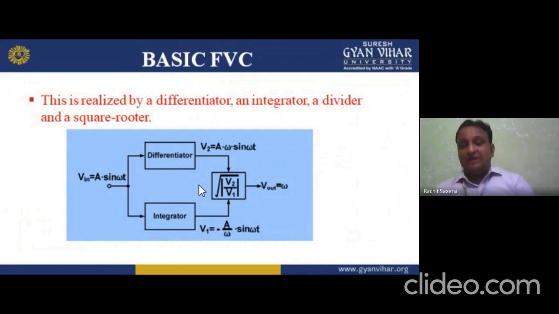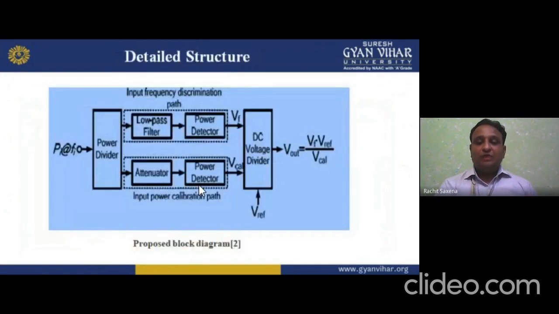It is an electronic device which converts input frequency into output voltage. So at the input stage we use a differentiator, then an integrator, a square rooter and a divider.